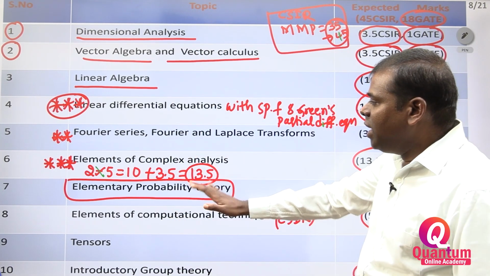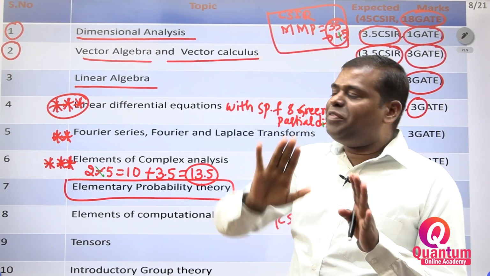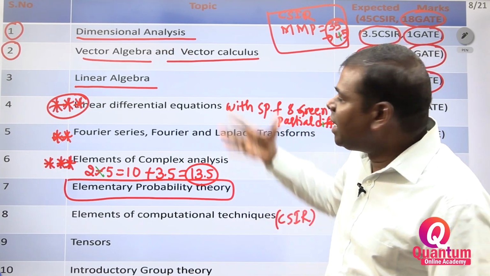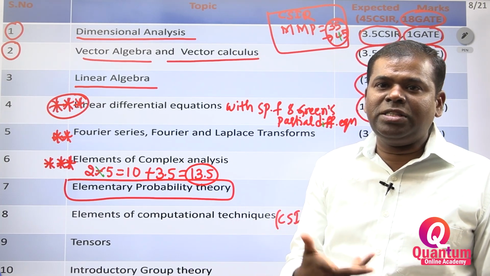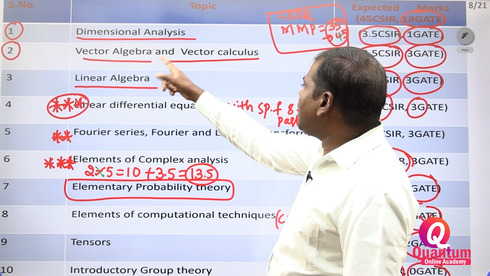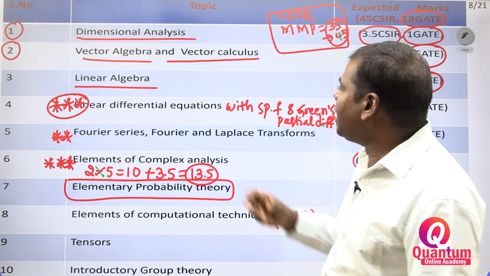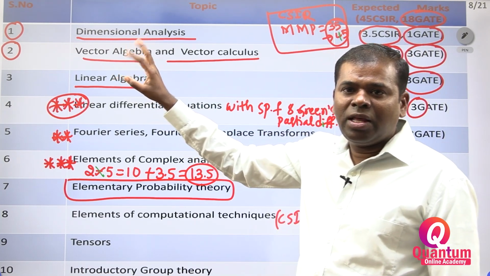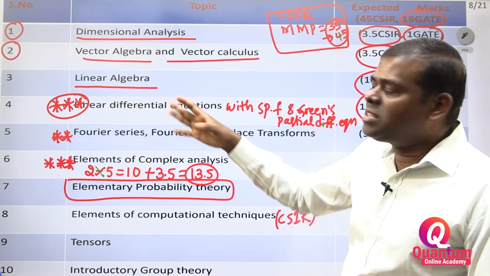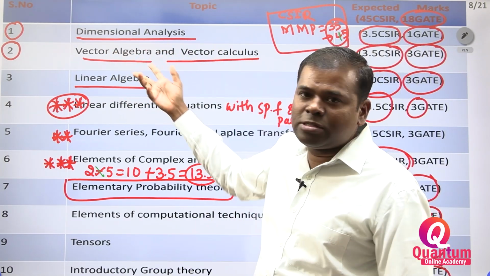Now, the entire syllabus will appear big, but if you segregate it, dimensional analysis you can revise within 1 hour. What is the unit, what is the dimension, if you have brief ideas, you are able to do that. Vector algebra and vector calculus, with 3 integrations and 3 differential forms, cross product, dot product, normal planes, all those things we have to learn, within 1 day, maximum 1 day.